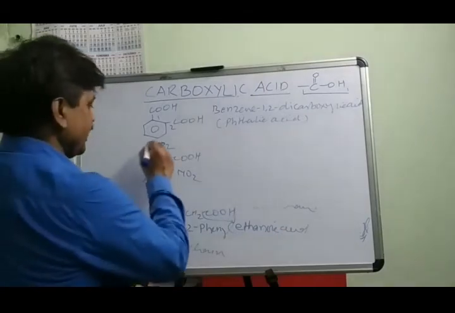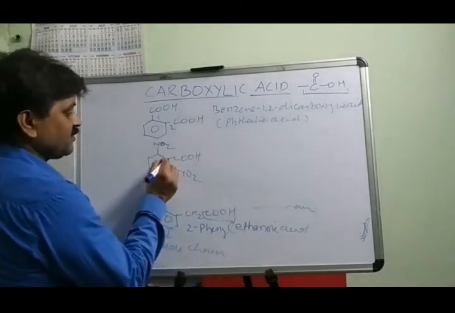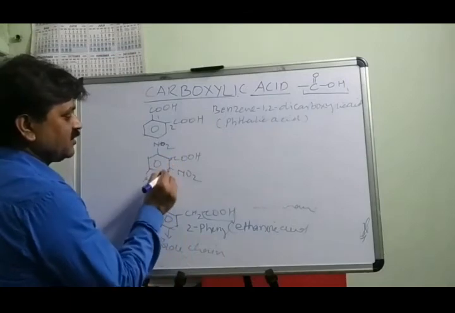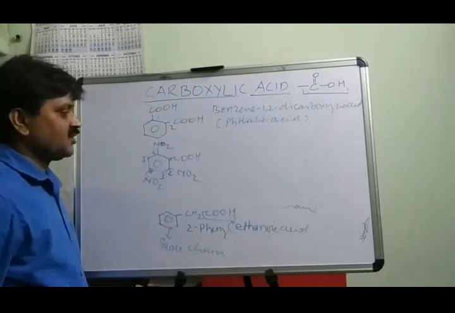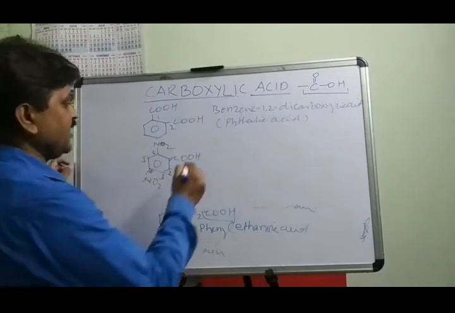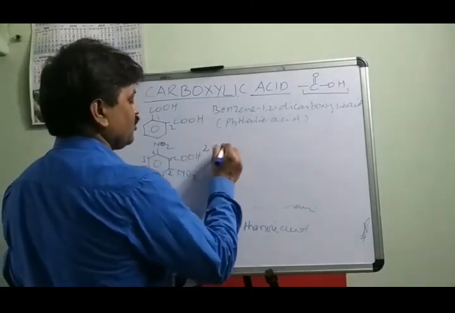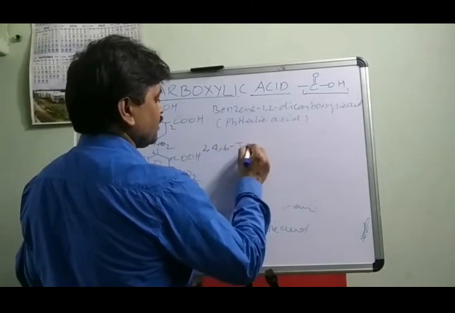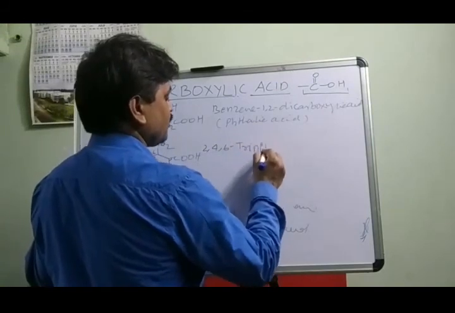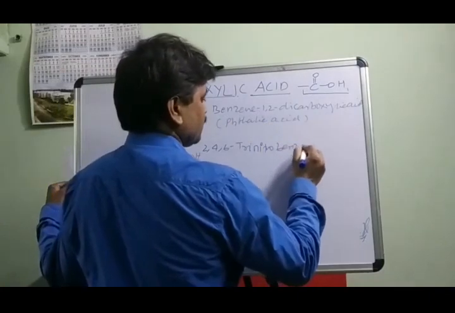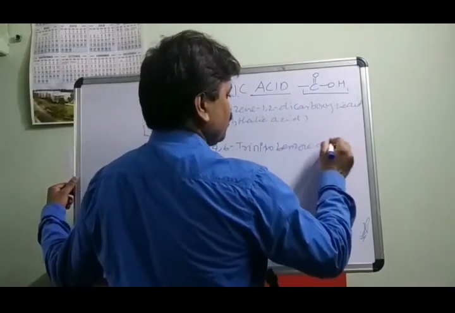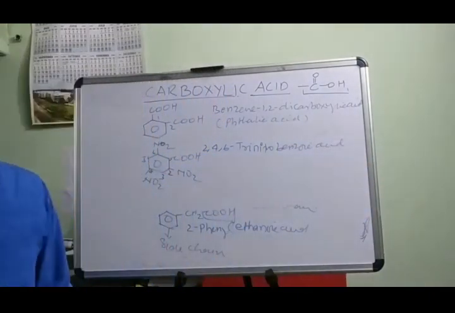So 3 nitro groups are present. First number is given to this carbon: 1, 2, 3, 4, 5, 6. So 2,4,6 trinitro benzoic acid. 2,4,6 trinitro benzoic acid.